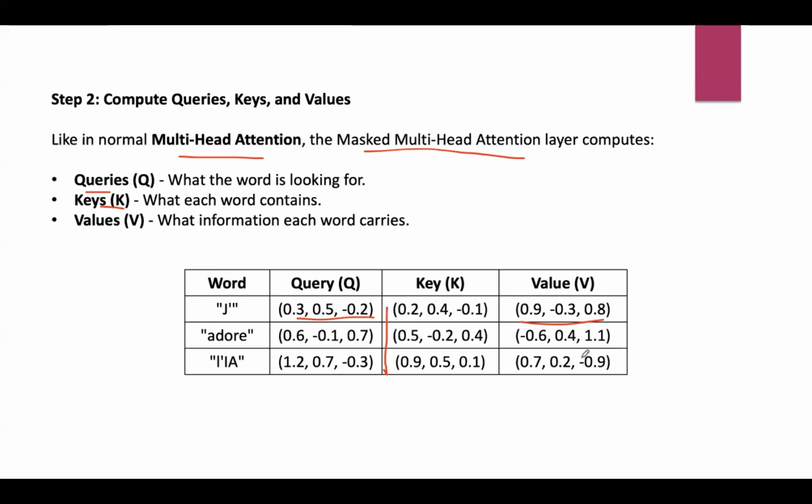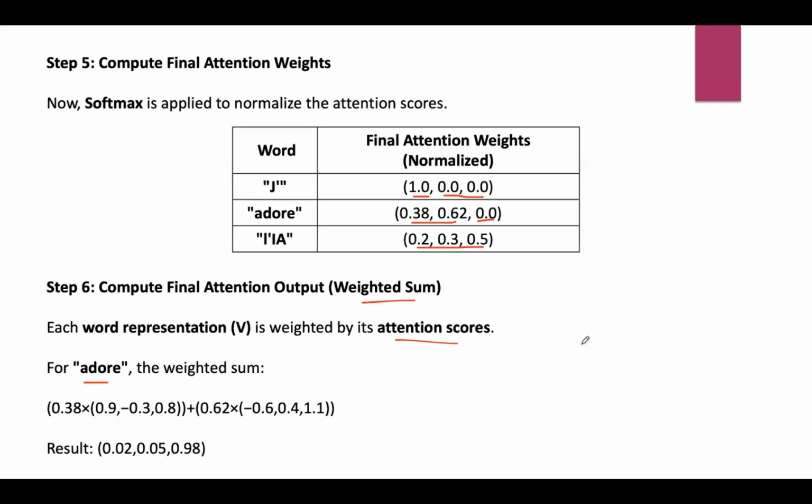Similarly, for the word adore, we need to take this value. And coming to the attention weights, these are the attention weights for the corresponding words J as well as J and adore. Now compute the weighted sum. For the word adore, the weighted sum will be 0.38 times that value for the word J. And the next value for this adore word is 0.62.